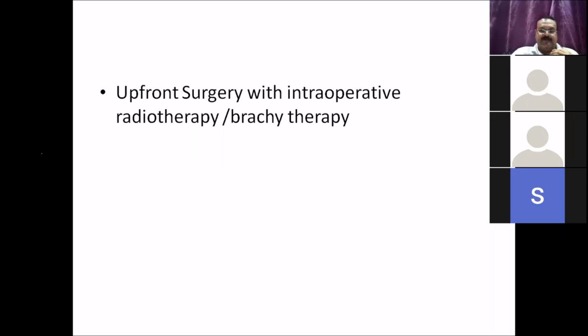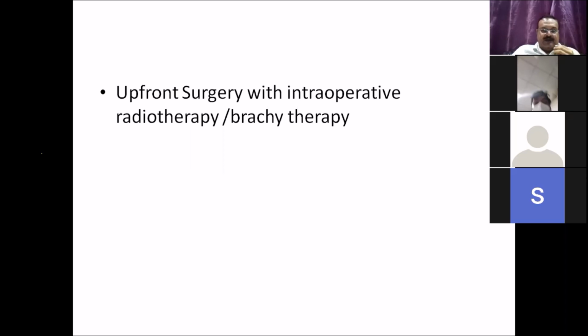Sir, if the resection bed, the catheters are very close to neurovascular bundles, then one would differ from using brachytherapy, because the chances of damage to these neurovascular bundles would be higher, and it should be a plain surface. Difficult anatomy, like in the pelvis or near the folds, groin folds, it would be difficult to place the leads, and the volume distribution may not be adequate. That's a very good answer.